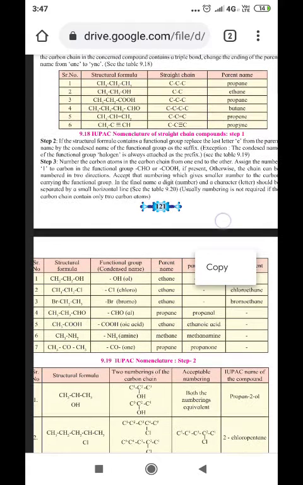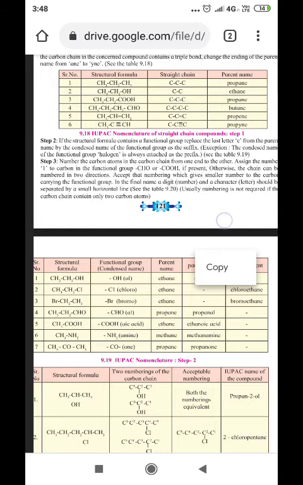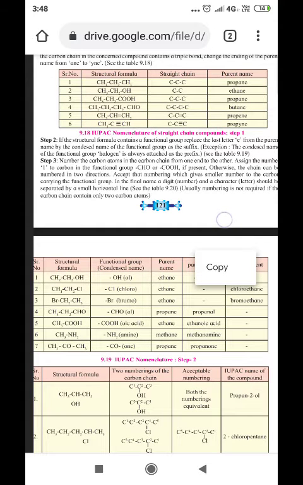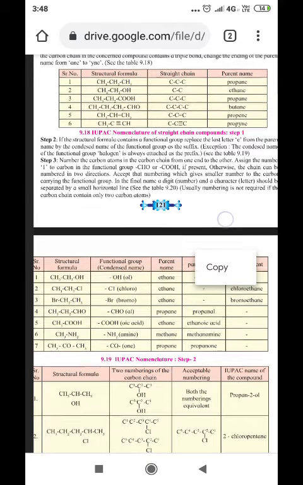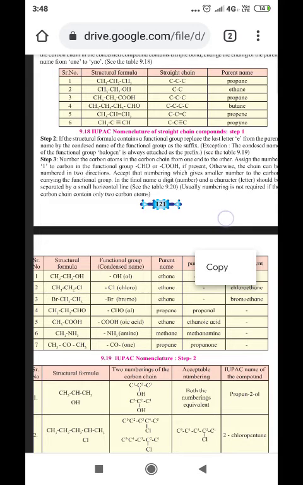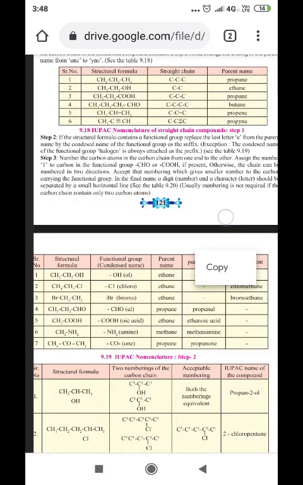Here is the table, 9.18, IUPAC nomenclature of straight chain compounds. Step 1. Here in the structural formula 3 carbons are there, and therefore it is propane. 2 carbons, ethane. 3 carbons, propane. Here, without a functional group, we are giving the name to the parent.